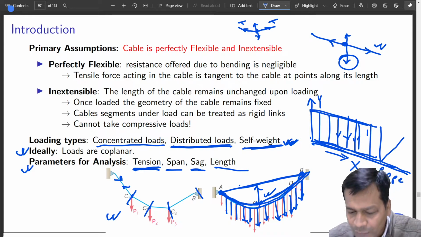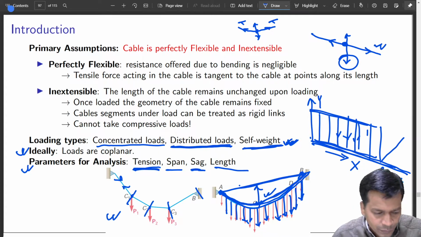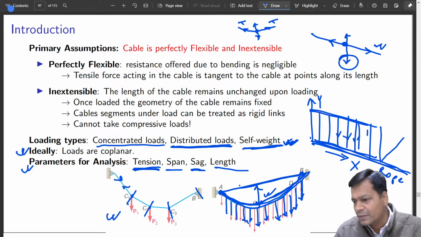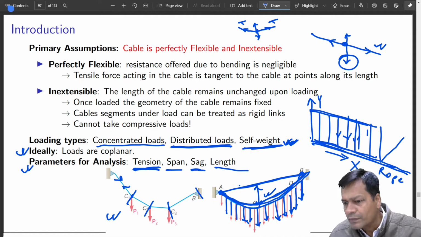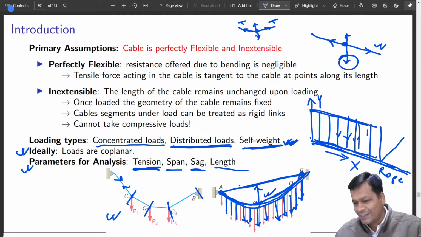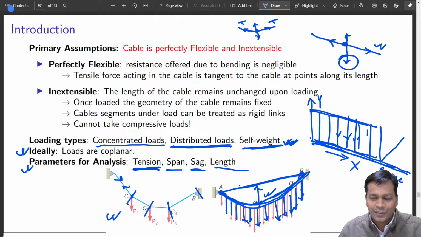Yes, yes, come again, louder please. Rope greater than what? Oh, that is altogether a different question. Okay, if it is there, we are going to analyze it definitely. Why it is there, that is another question.